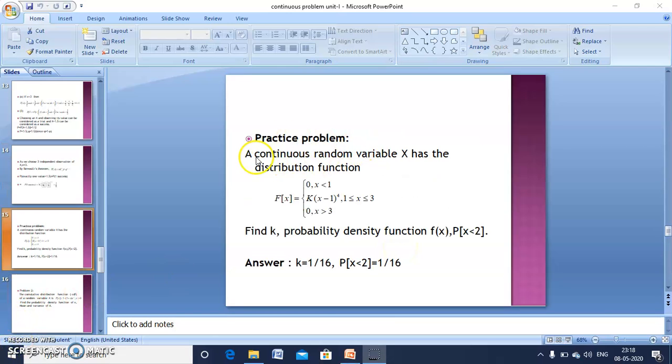So practice problem, a continuous random variable x has the distribution function, capital F of x is equal to 3 values are given. We want to find k and find the probability density function small f of x and P of x less than 2. So the answer also I have given. So practice this problem which is similar to first problem.